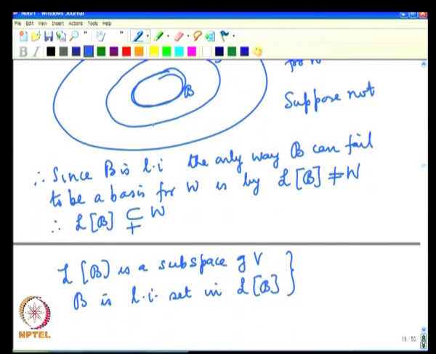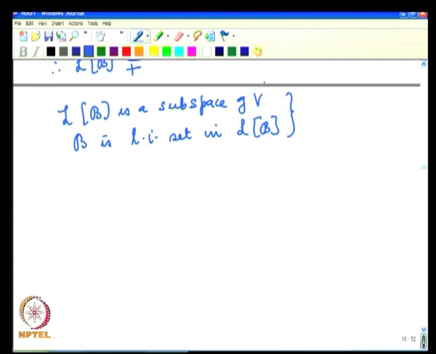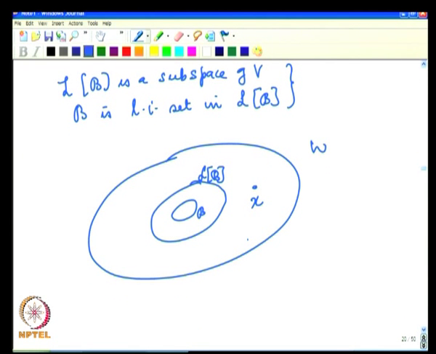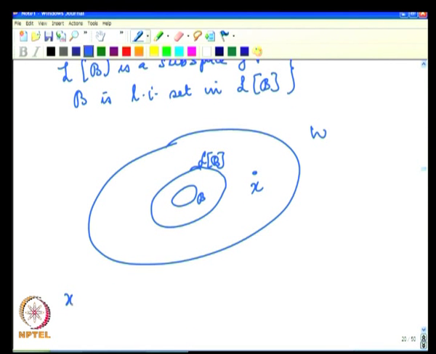Let us draw the picture again. Here is W, here is B, here is LB, and LB falls short of W, because we assume that B is not a basis, and therefore, there exists x in W such that x does not belong to LB.